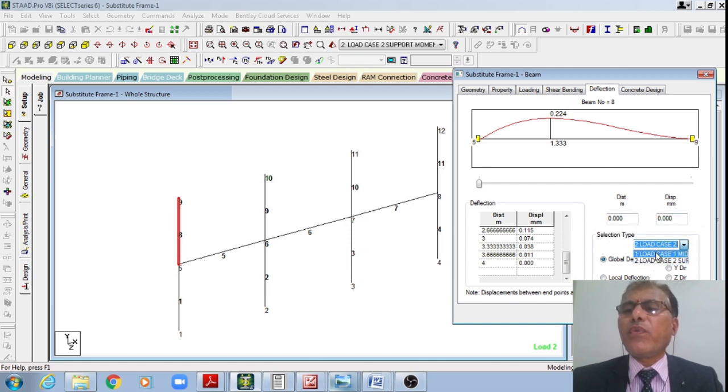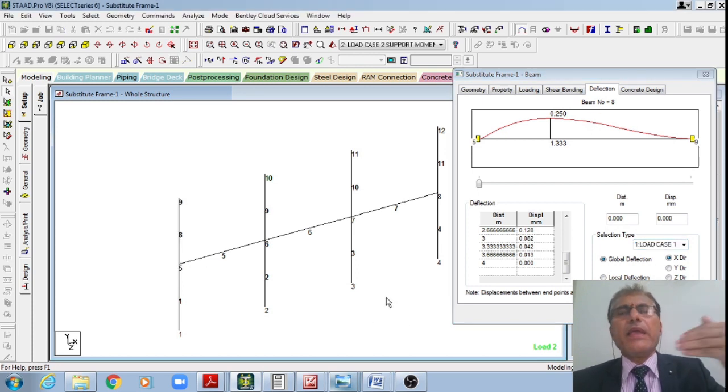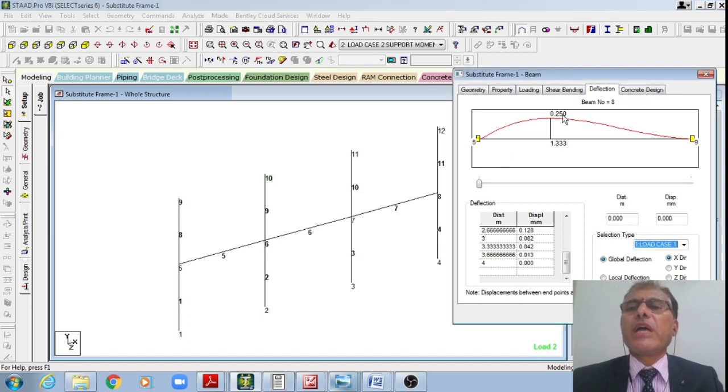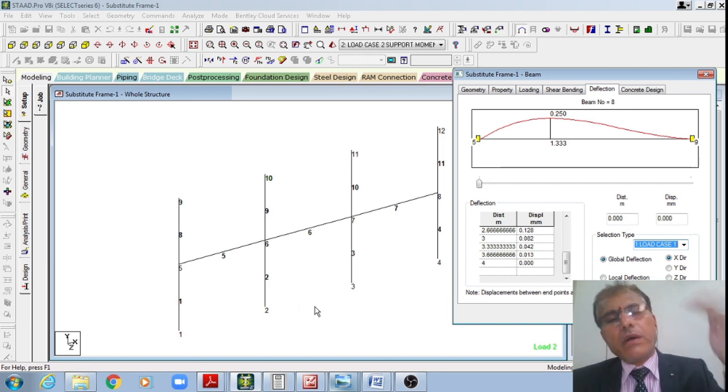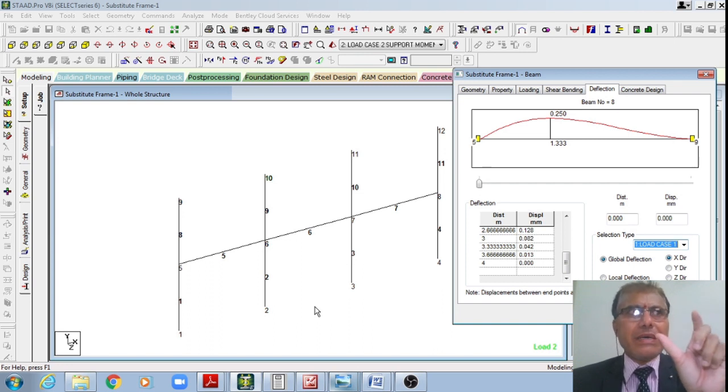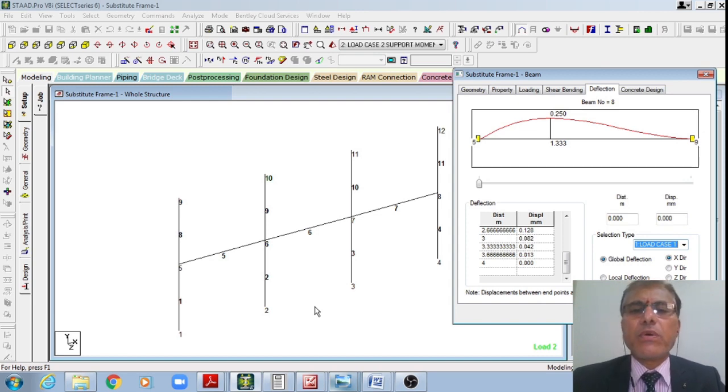Therefore either 0.224 or 0.225. 0.25 will govern the design, which is much less than L by 400. My L is equal to 8 divided by 400, which means 20 mm is permissible, whereas the actual deflection is 0.25 mm. Therefore it is within permissible limits, and the relative drift is permissible as per the code, right?